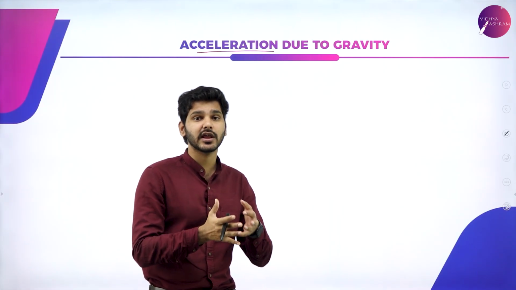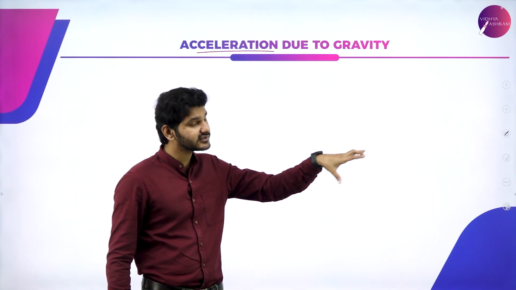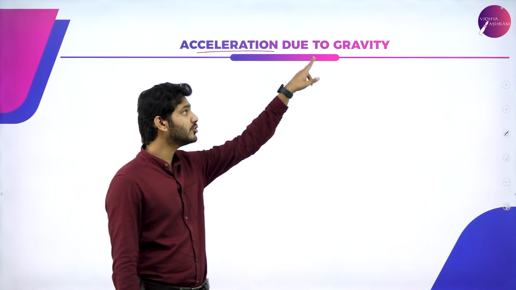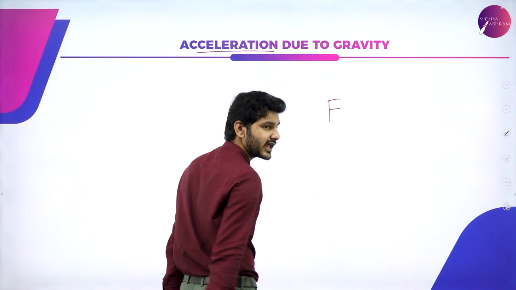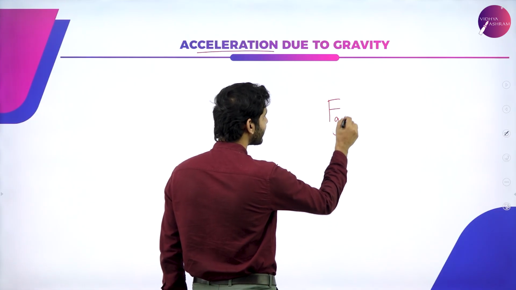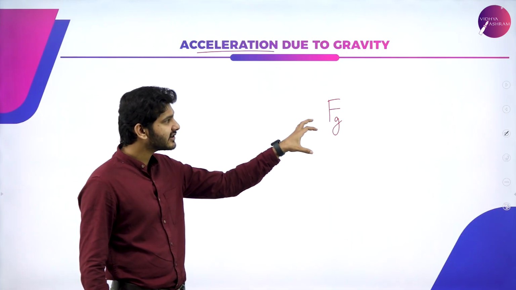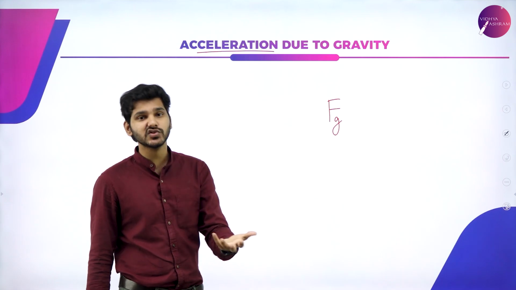Without any force, there cannot be any acceleration. The force responsible is nothing but gravity, because it is acceleration due to gravity. So the force responsible for producing that acceleration is the force due to gravity, or simply gravitational force. Gravitational force is the force which is pulling down on any object, changing its velocity.